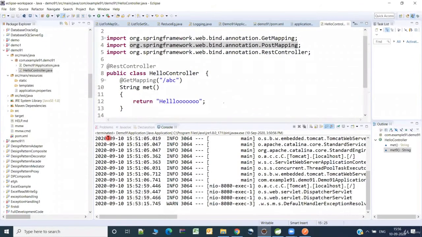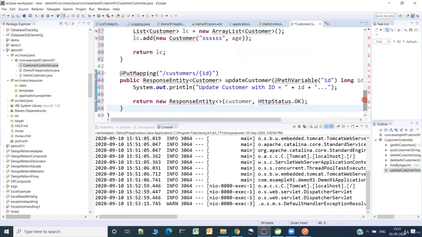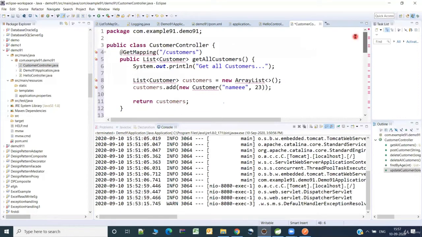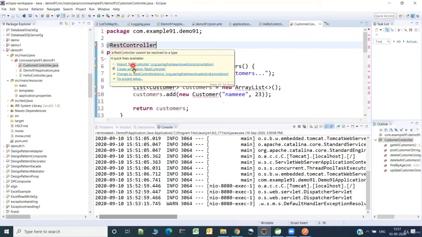Now, let me go and add one controller to this. Sorry, not the REST controller. Let me add a customer controller. Okay, excellent. I added it. And just to expedite our development, I just pasted some code. I'll explain it. So first, let me annotate it with REST controller. And let me import the required packages.